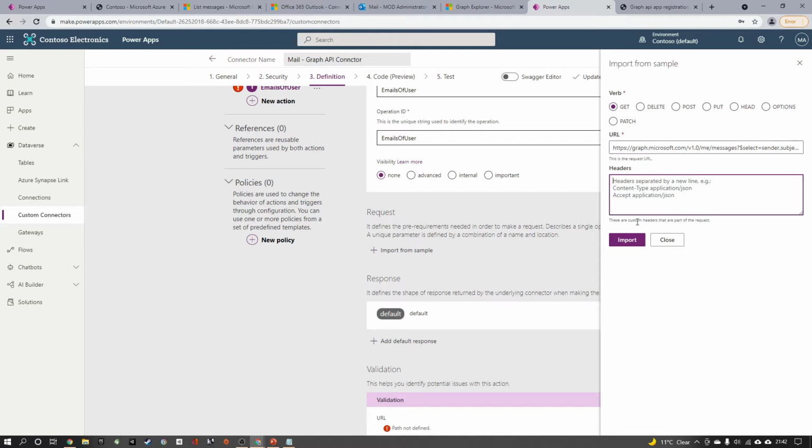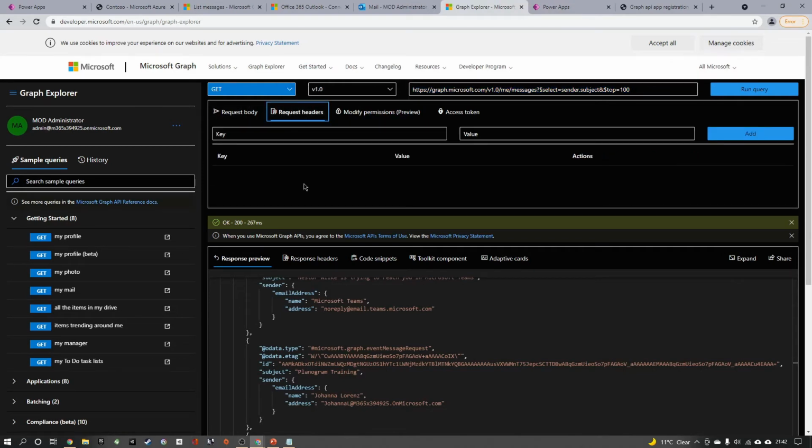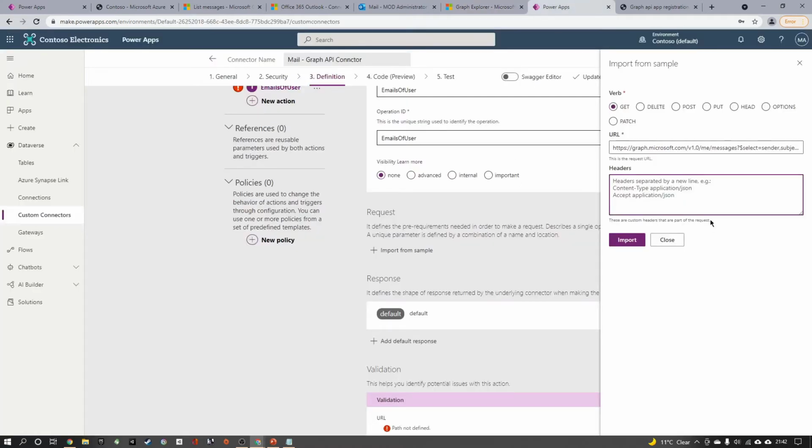Do we need any headers here? Yes, we can have the headers. If you go to this request header, we can see that some request header will be passing our OAuth authentication, which is not required to actually specify here, because by default the custom connector will send the OAuth authentication.